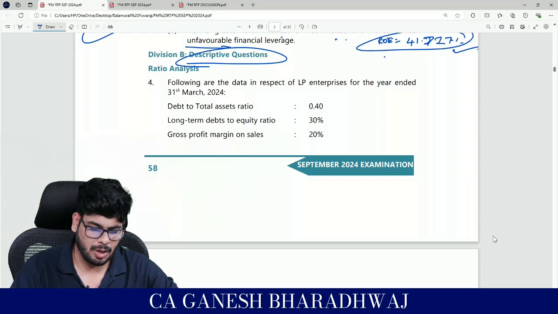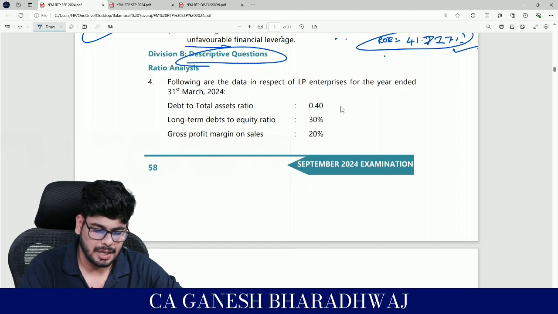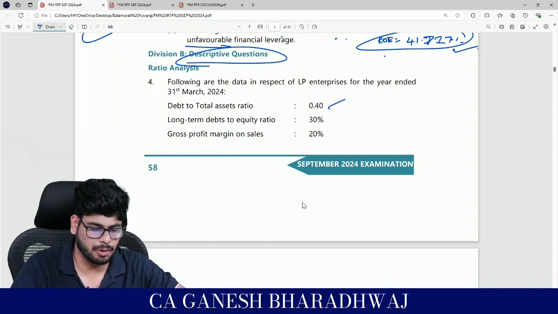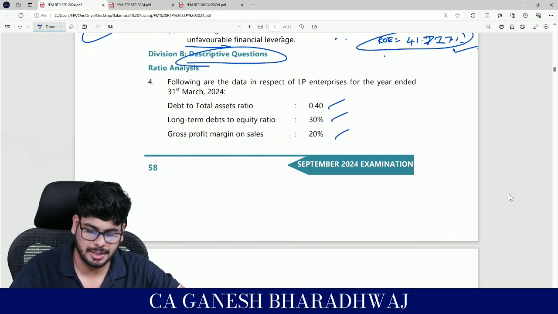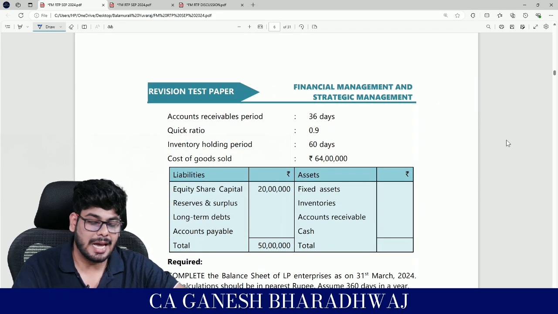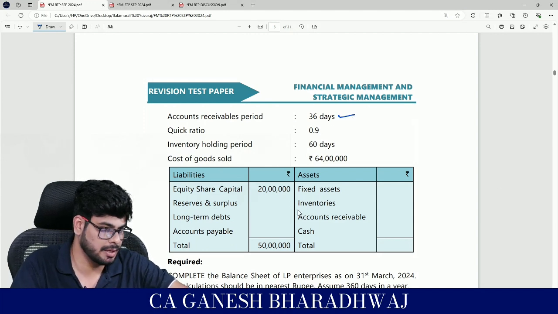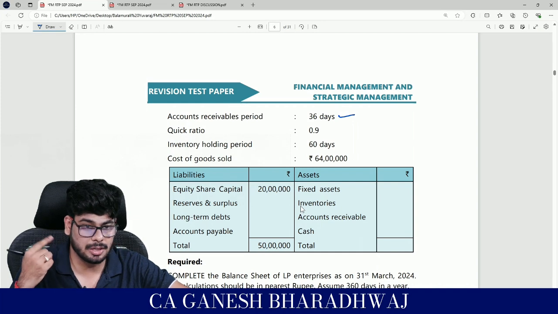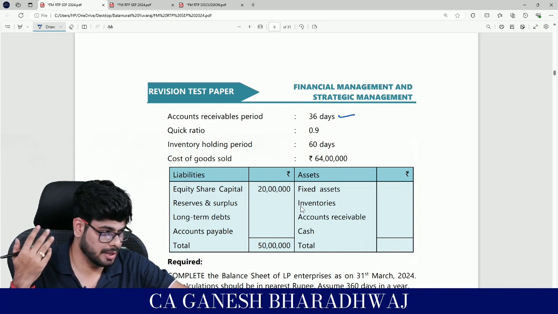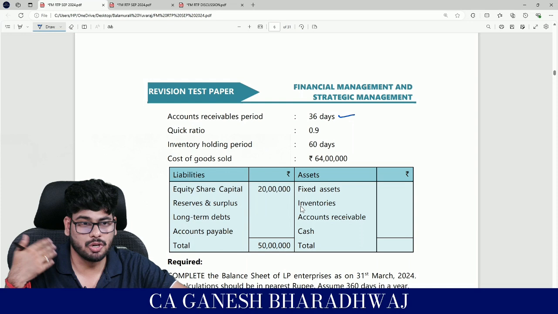Okay, fine. So now what have they given? The following data is available. Debt to total assets is 0.4. What is debt to total assets? Debt upon total assets, right? Then long-term debts to equity, self-explanatory. Long-term debts upon equity is 30%. Gross profit margin on sales is 20%, right? The accounts receivable period is 36 days, correct? So with this you can calculate receivables turnover ratio, correct? Guys, yes, 360 upon 36, so 10.